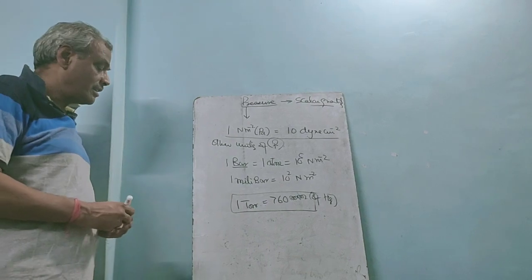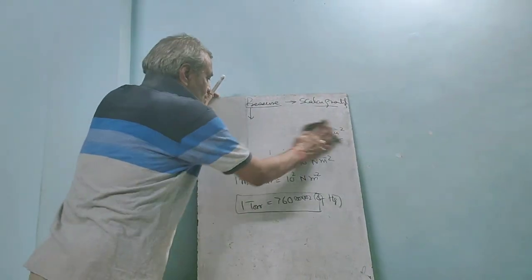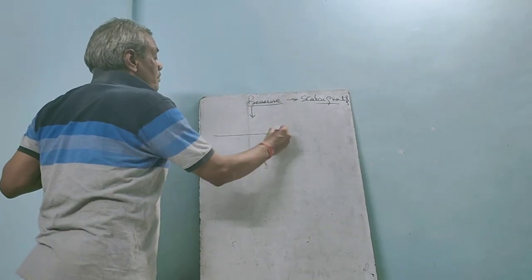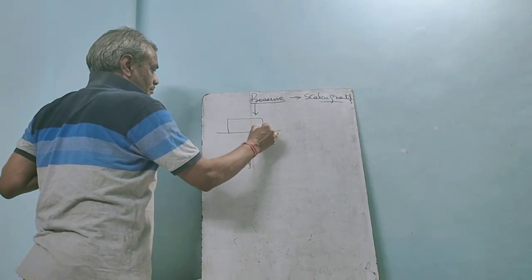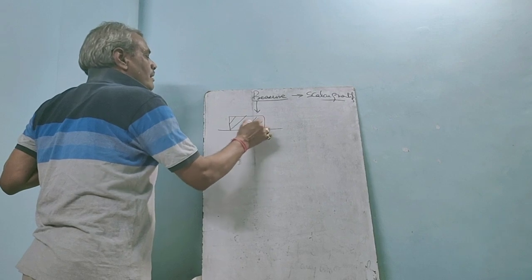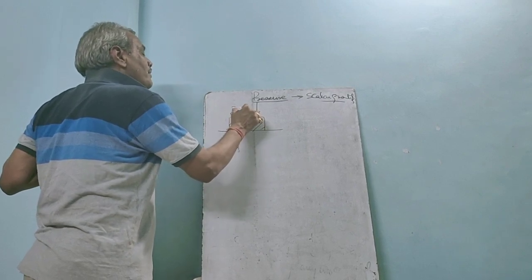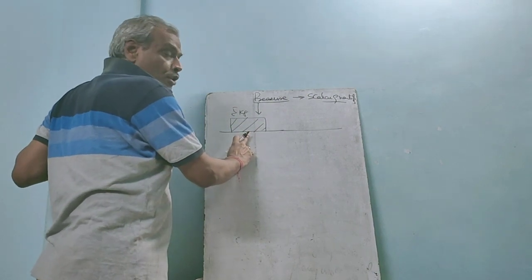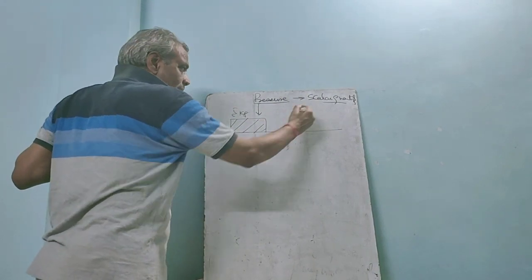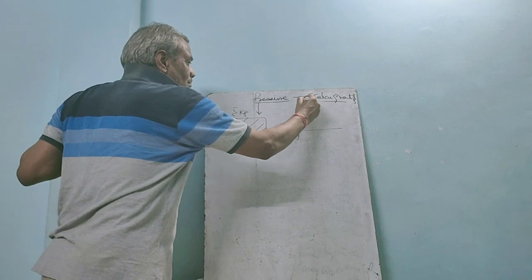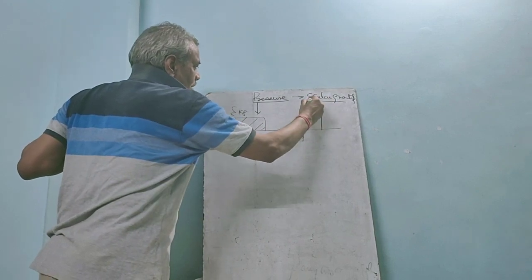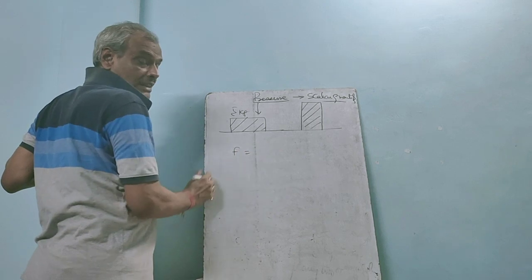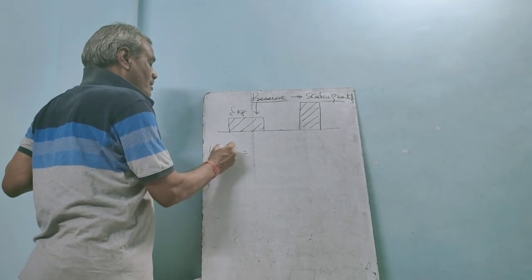What is that? This is pressure. Weight. Suppose this is a brick, and its mass is 5 kg. The first time it is kept on the surface this way, and the second time this way. So what is the thrust on it?